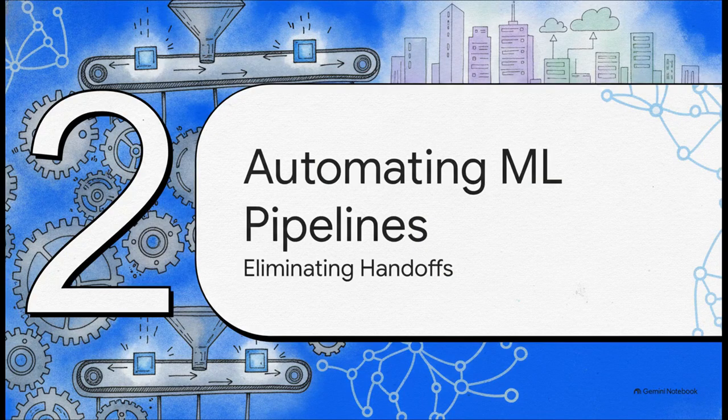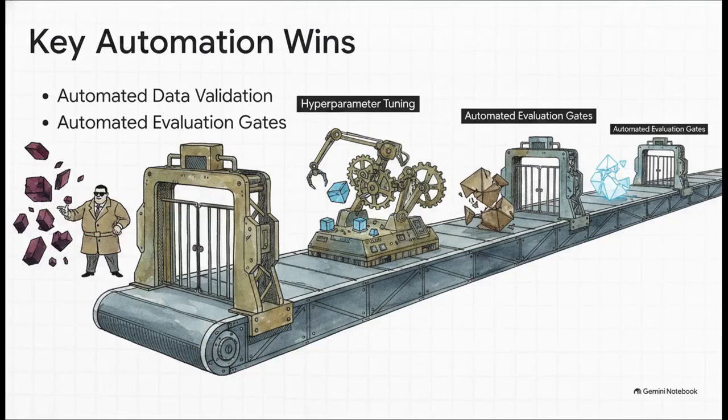Moving right along to Section 2, automating the ML pipeline, eliminating manual handoffs. Think of pipeline automation as the strictest bouncer at a club for your production environment. It completely eliminates manual handoffs. For instance, automated data validation using tools like Great Expectations enforces schema contracts. It blocks corrupt data or null values right at the door before they ever enter training.